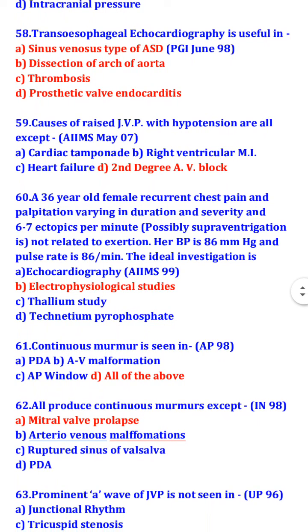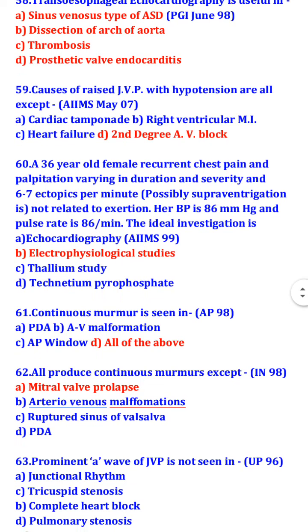A 36-year-old female with recurrent chest pain and palpitation varying in duration and severity, and 6 to 7 ectopics per minute, possibly supraventricular, not related to exertion. Her blood pressure is 86 mm of mercury and pulse rate is 86 per minute. The ideal investigation is electrophysiological study.